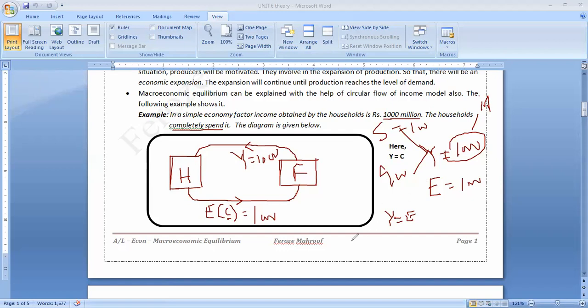Now tell me, Y and E are not equal because of what here? Because of the savings.